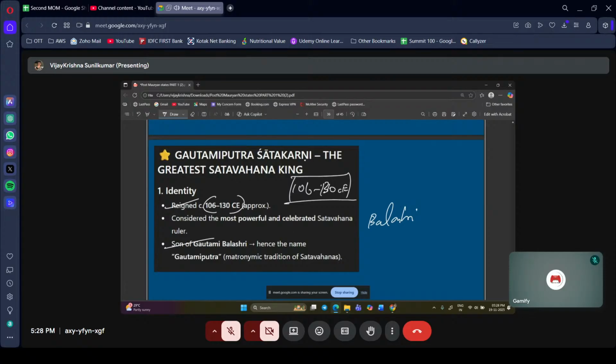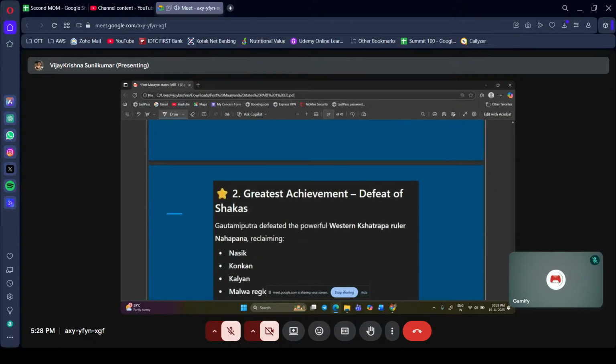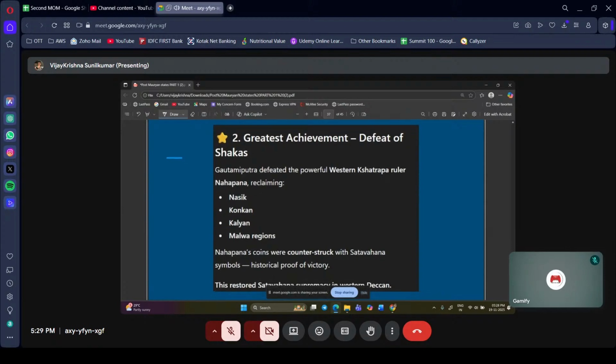So this is his name, Gautami Putra, that is, son of Gautami. One of the greatest achievements: I told you, the Shakas are here, the Satavahanas are here. GPS did what?